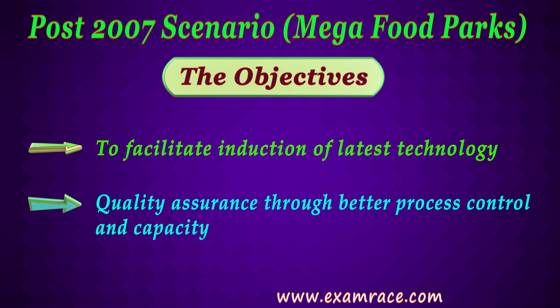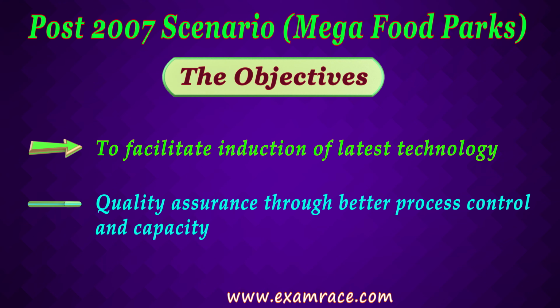Presently, 8 mega food parks are operational, whereas the rest are in the implementation stage. Example, Avanti Mega Food Park or Srini Mega Food Park, all of them are in the operational stages. And the scheme of Mega Food Park is under Ministry of Food Processing. You should remember, because many times MCQ questions come like the scheme of Mega Food Park is implemented by which ministry. So you have to remember that this is implemented by Ministry of Food Processing, Government of India.